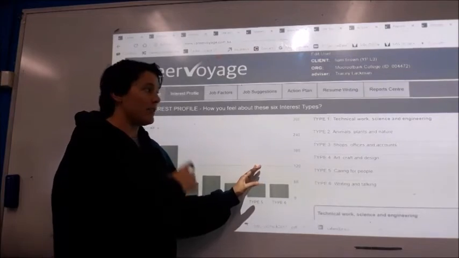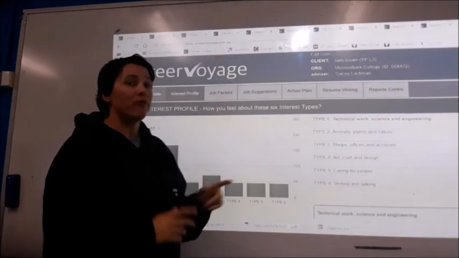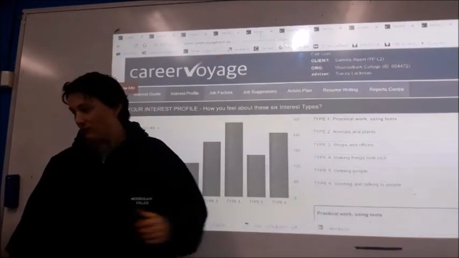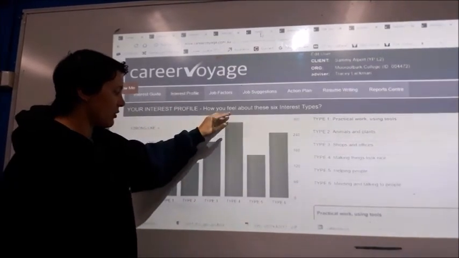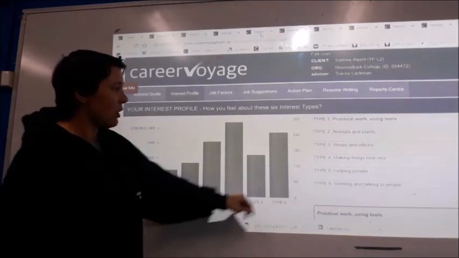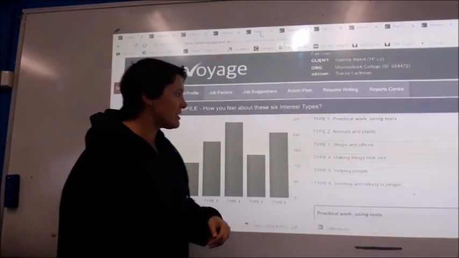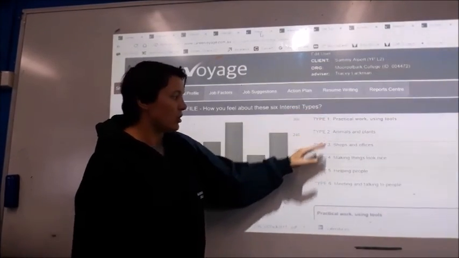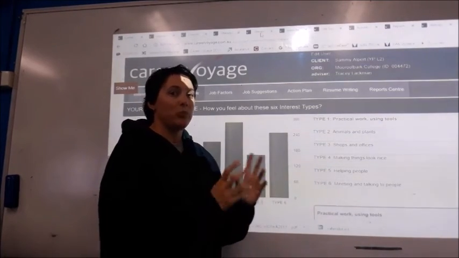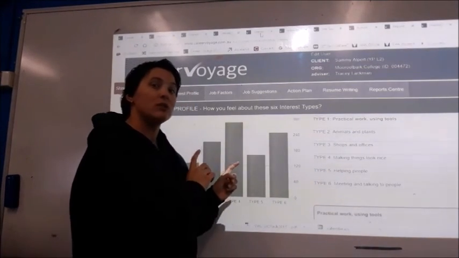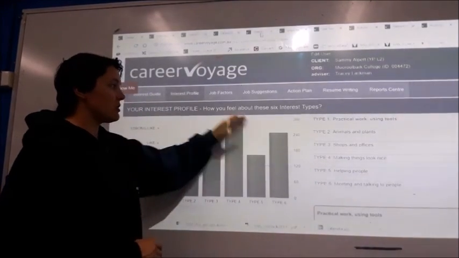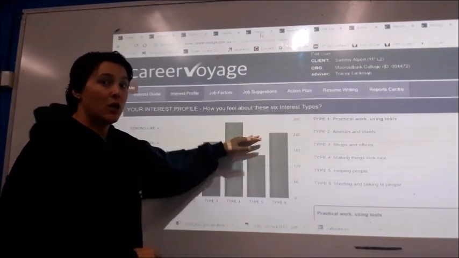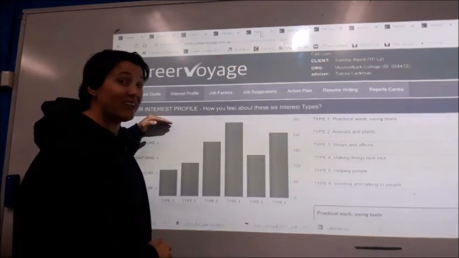If they're okay with it, they'll tick you off, and then you'll go on to job factors, which is the next thing. It'll look something like this. Once you've done it, we've got a clear spike. So this person now strongly likes this type 4, which is making things look nice. And we can see here that the types of questions actually change depending on the student. These were 2 different students, but it is a clear example of a flat line versus those clear spikes of different interests. You would also get a flat line if you liked everything.